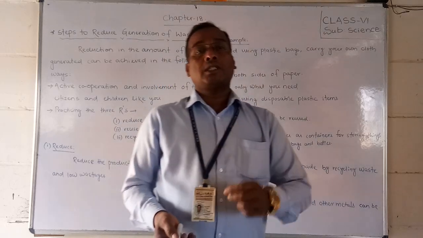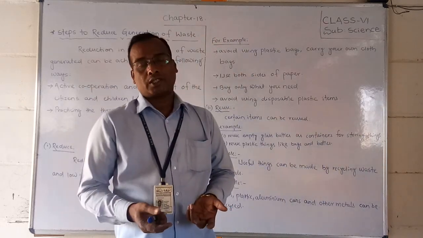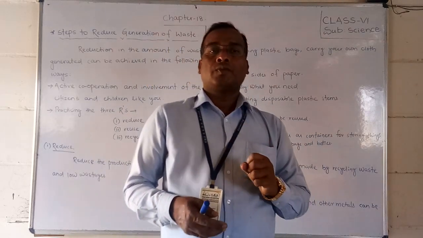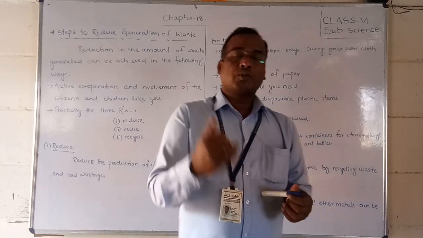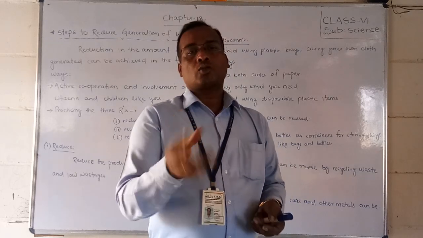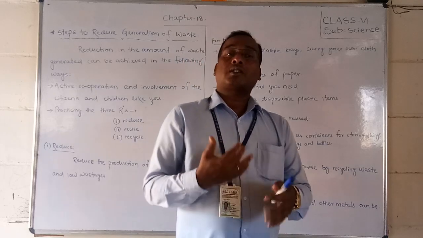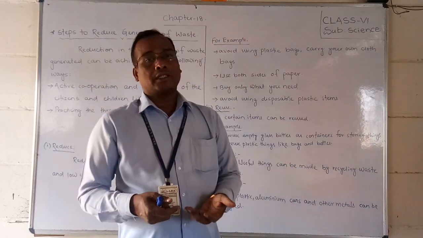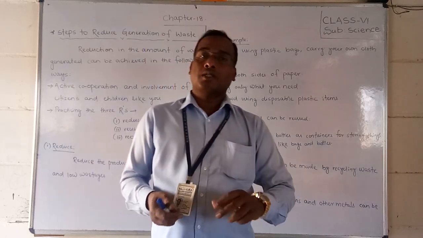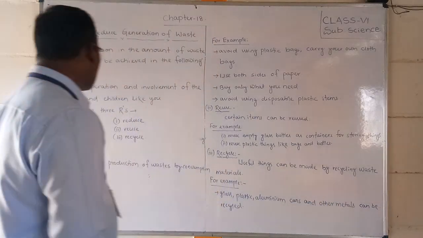But if you bring more than you need, compulsorily it will become waste. Suppose you need 2 spoons of rice, but you bring 20 spoons, or 5 or 10 spoons. After eating 2 spoons, you cannot take more, so you will throw that rice. So waste things will increase that way. So we have to reduce use, and we have to reduce production. If more things are produced, compulsorily more will be used. Okay, so see what the things are.